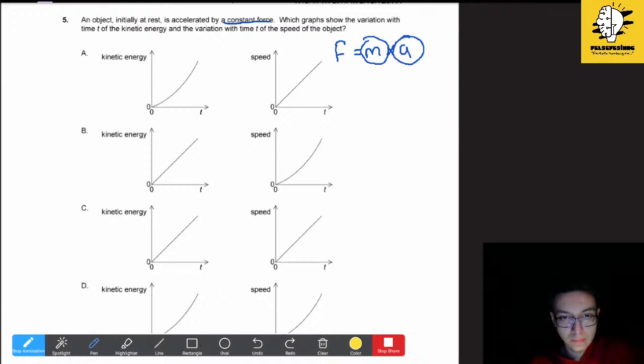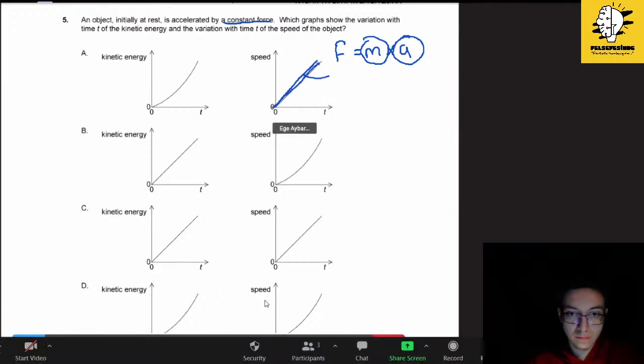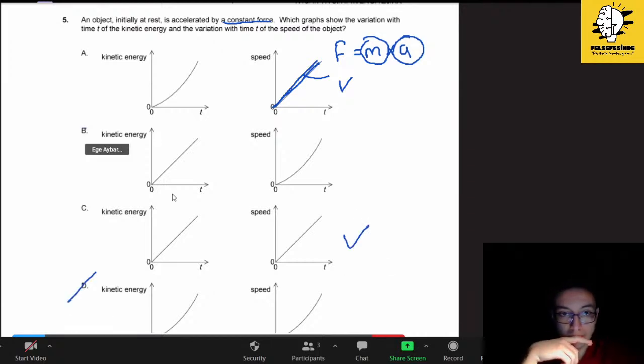Because the slope of this graph gives us the acceleration, the change in speed. Actually, it's change in velocity, but it doesn't give us any information about direction, so let's assume it is velocity. So it is constant, it doesn't curve. So it is definitely the one with the straight line. So we eliminate D and B.